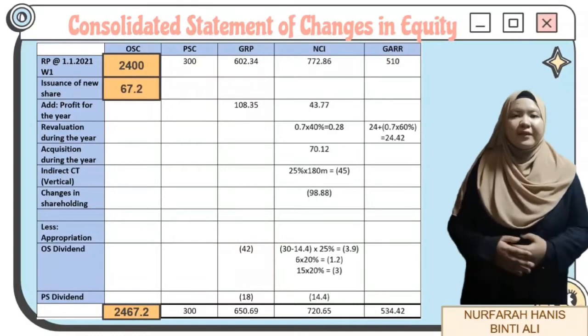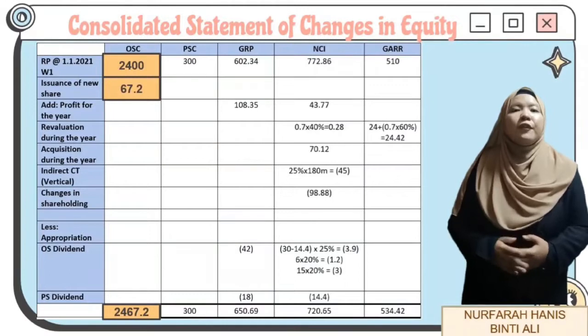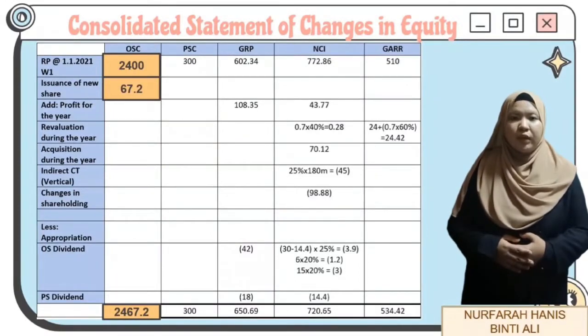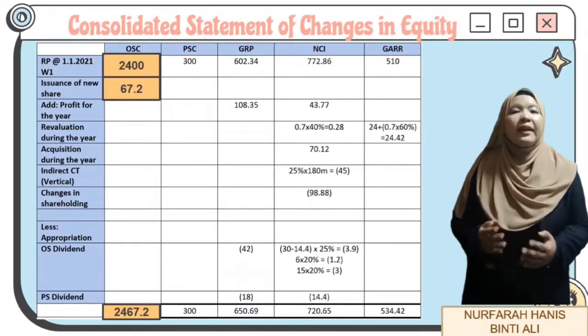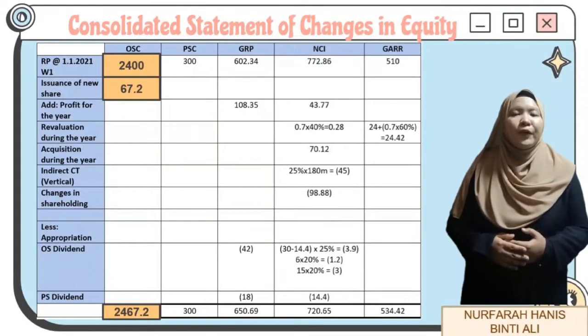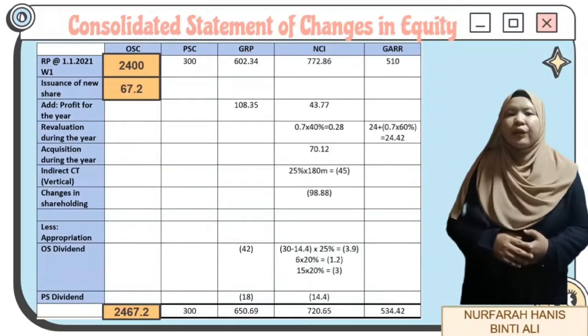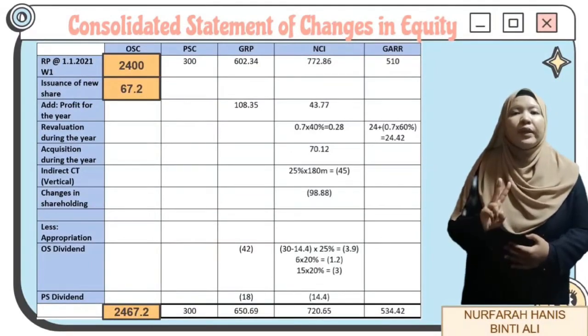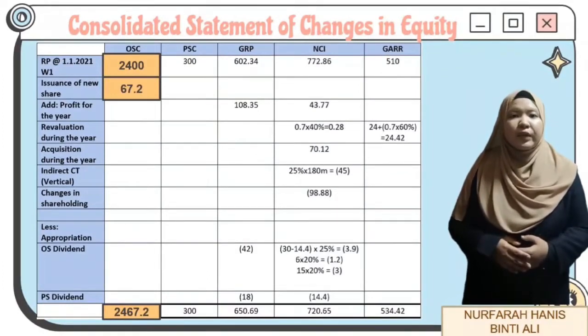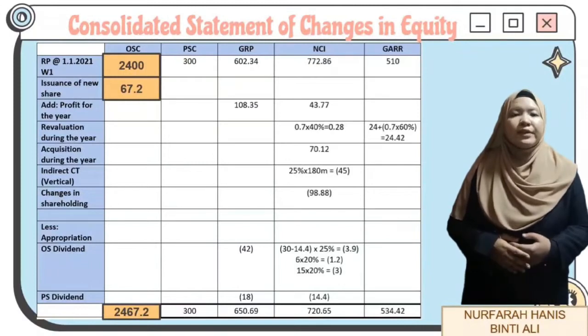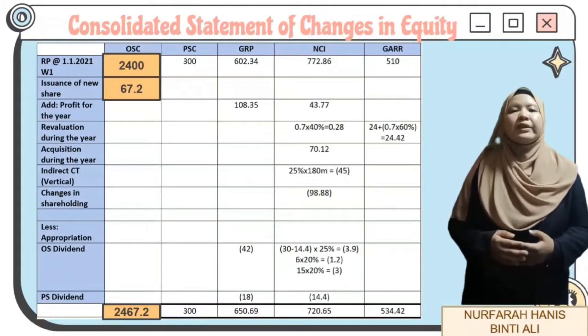I will start first by explaining the first column, which is the ordinary share capital. For the retained profit as at 1 January 2021, we will get the amount of 2,400 million ringgit under statement of changes in equity given in the question. Furthermore, on 1 January 2021, Great Berhad had acquired another 20% of ordinary share capital of Axel Berhad, that is by issuing 12 million new shares. The consideration transferred for this acquisition is 67.2 million ringgit.